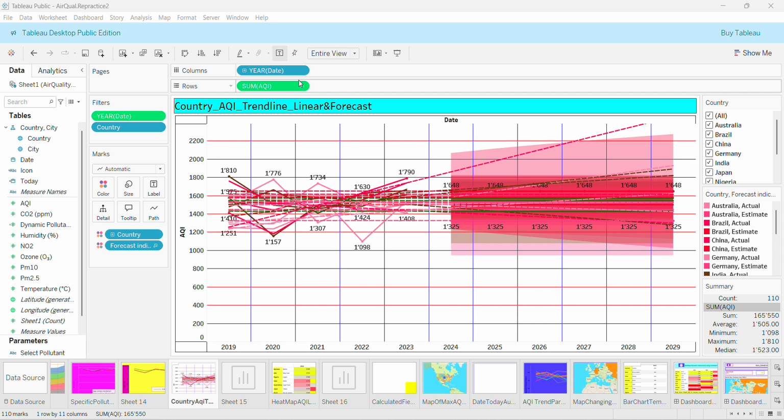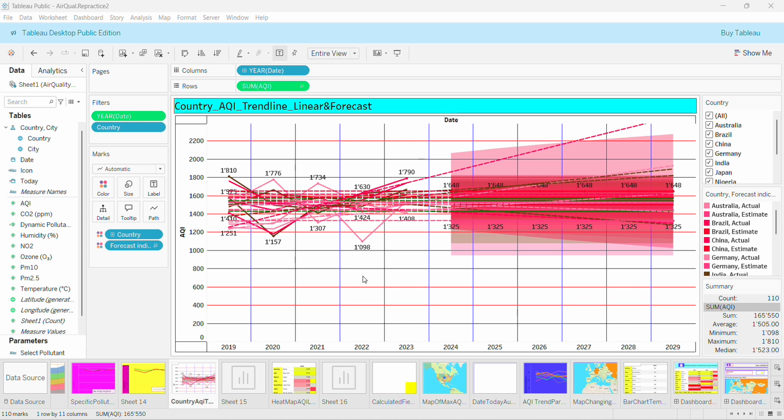Here again, we do the same process as before. We want to redo this time worksheet number 4 and number 5 here in the second workbook. The first one is called Country AQI Trend Line. It's a linear one, and the forecasting.